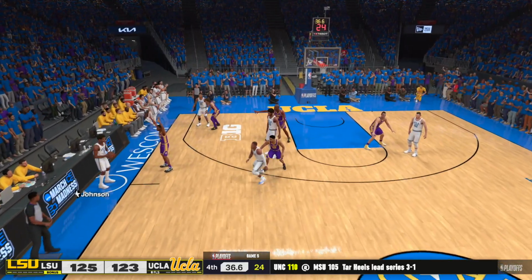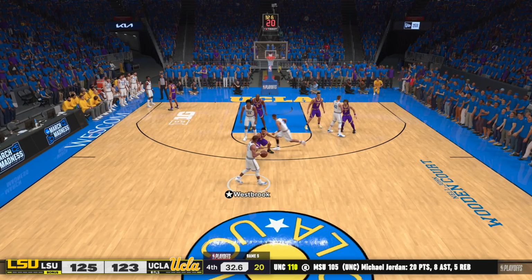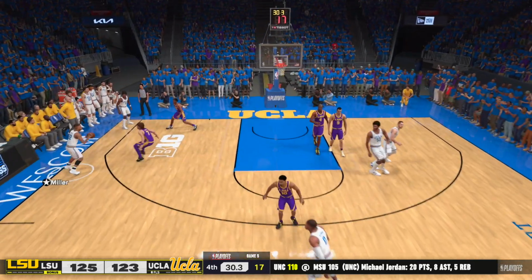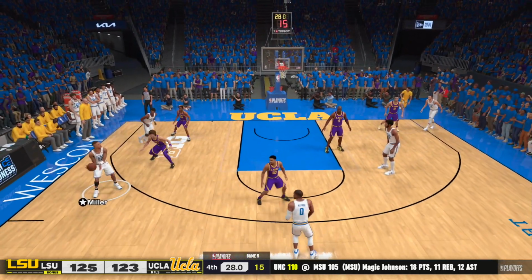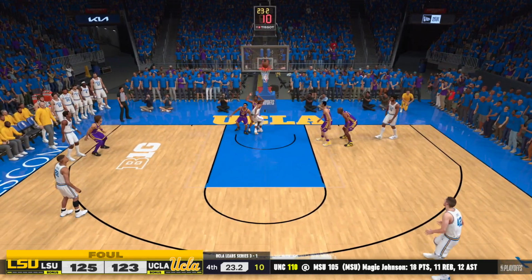Unless UCLA shoots quick here, LSU will have the final shot too. Here goes Russell Westbrook. They've got Kevin Love out there in the closing lineup, UCLA. That's kind of crazy. Reggie Miller pump faking. Probably could have shot that. Back up top to Russ. This is going to be their final shot of the game. UCLA, they don't get the 2-for-1.